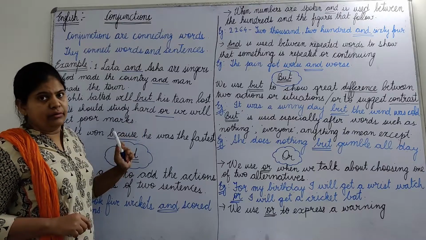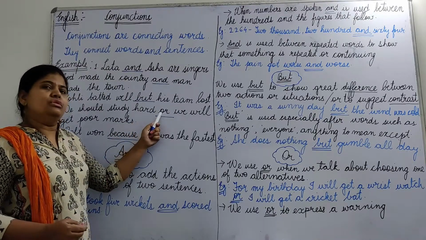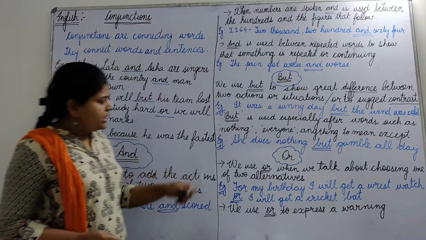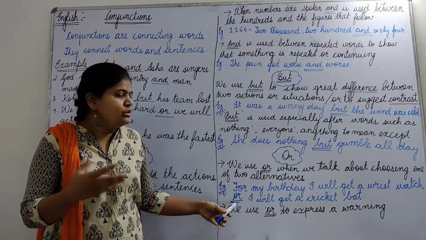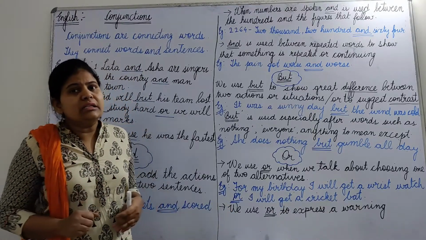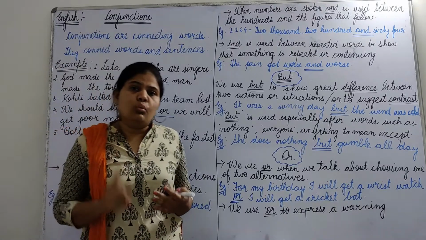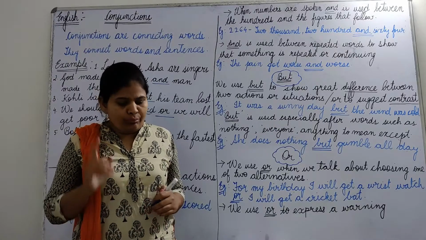It's a warning. Okay, study hard or get poor marks. So we use "or". Okay, so "or" is used when you have two alternatives or when you want to express a warning.